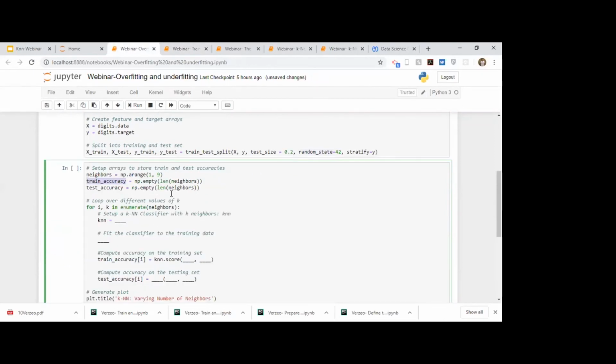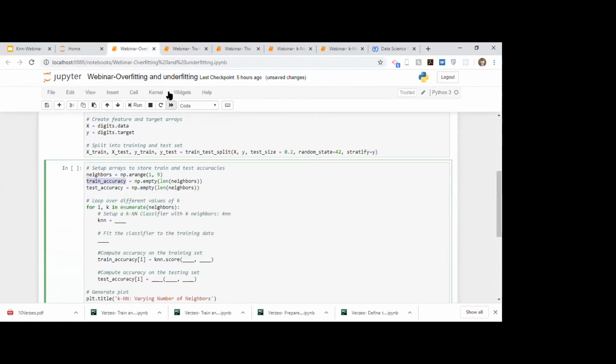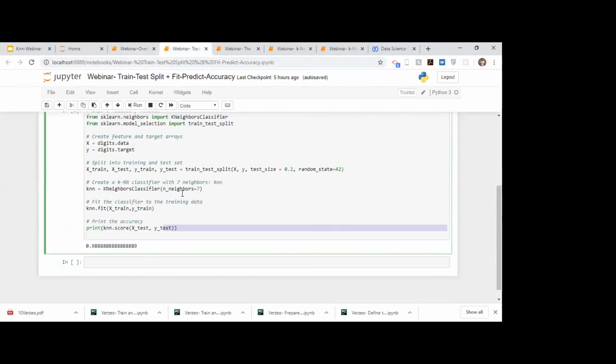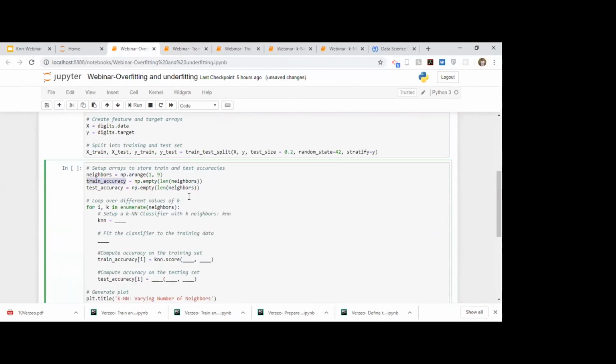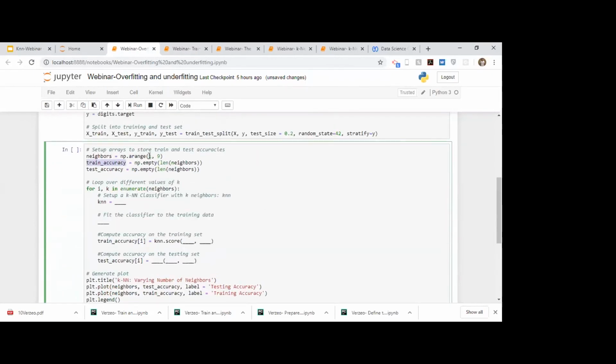But this is just to show we are simulating it. We are just passing random values to see how it works. So that is what I am showing you. Ideally, you just use the score function. But this is just for a single value of K. However, here we are doing it for how many values? We are doing it for 8 values of K. So that is why we are simulating it.